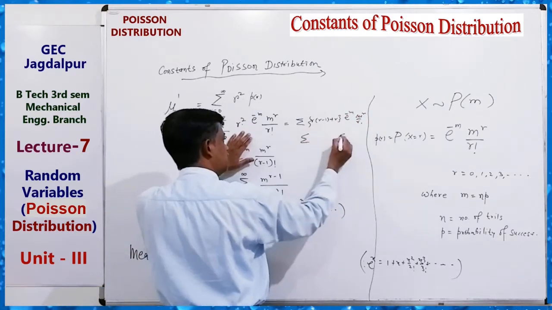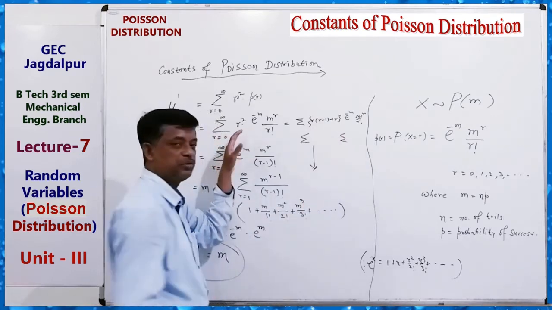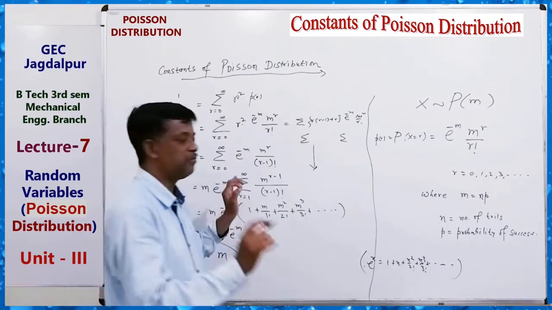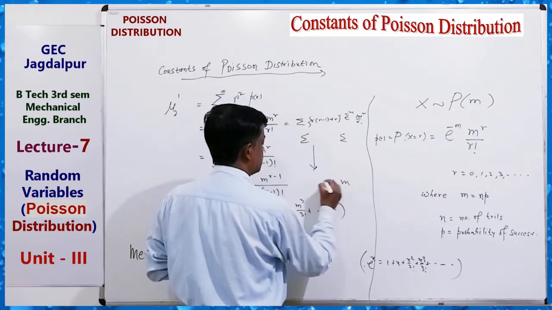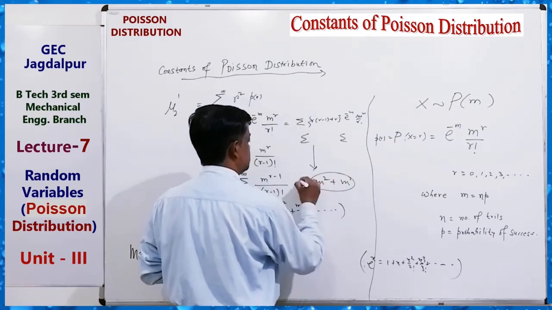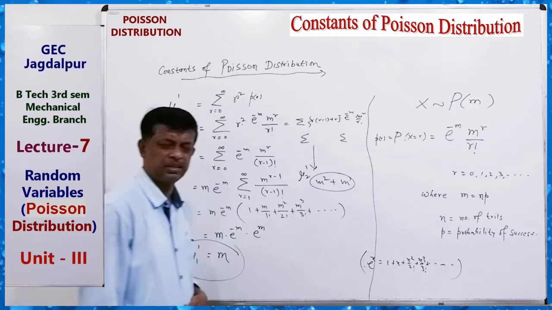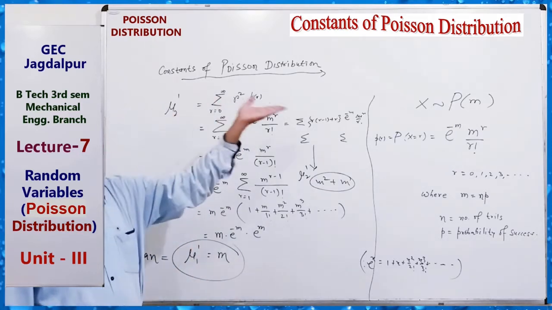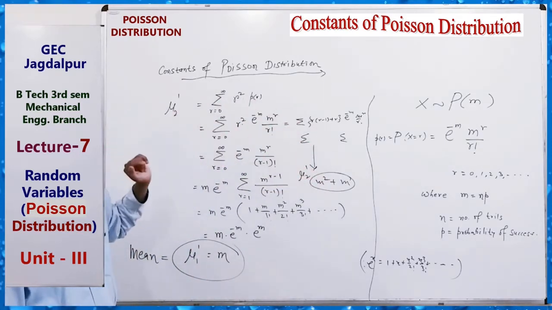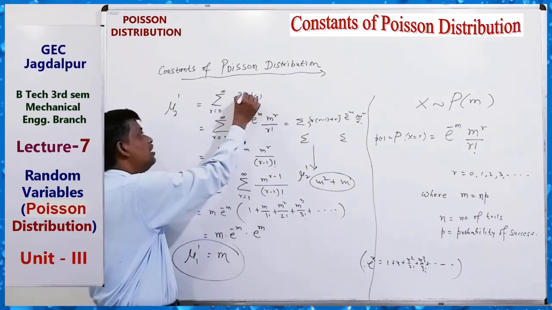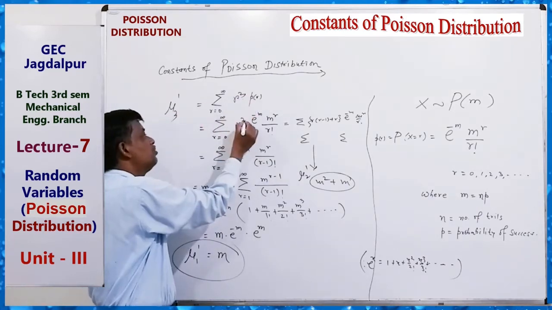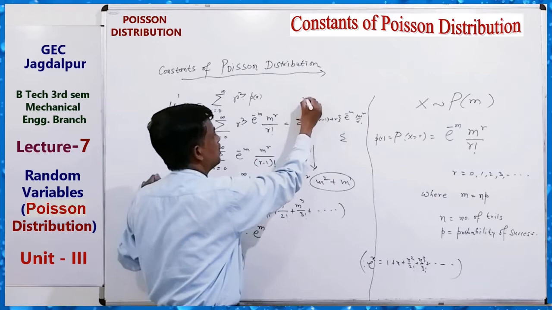Multiply and break into 2 summations and proceed. You can get the very simple value m plus m square. This is mu2 dash. Similarly, you can find mu3 dash. Here it will be r cube. R cube can be written as what?